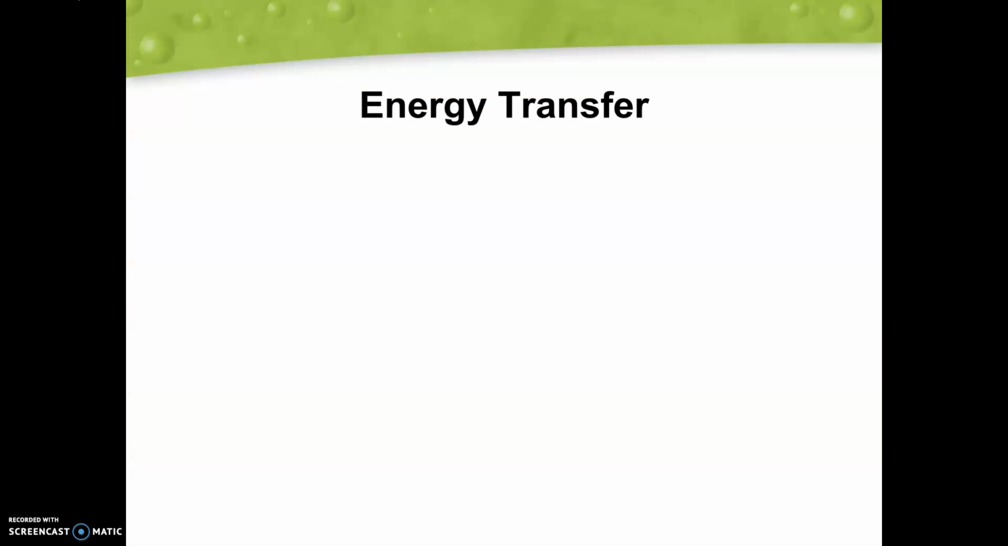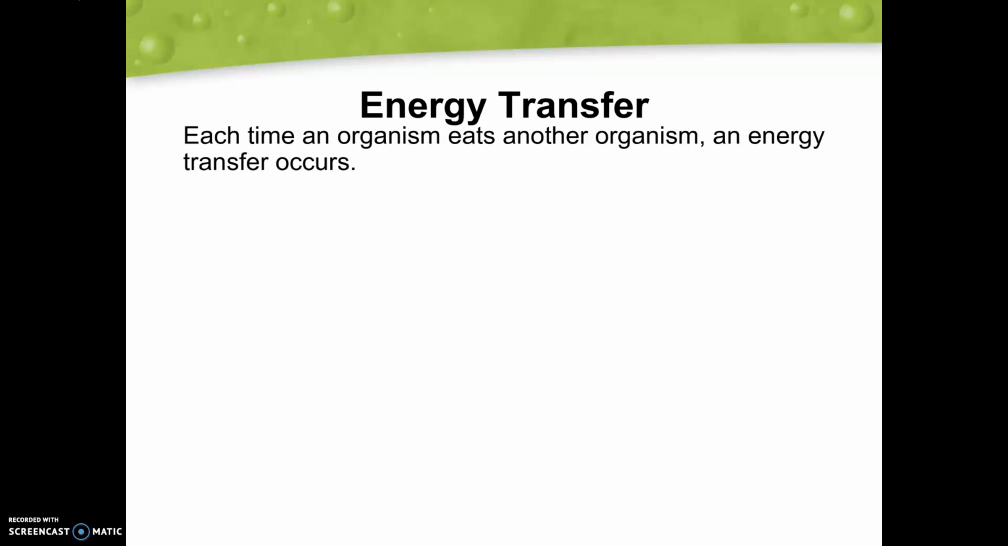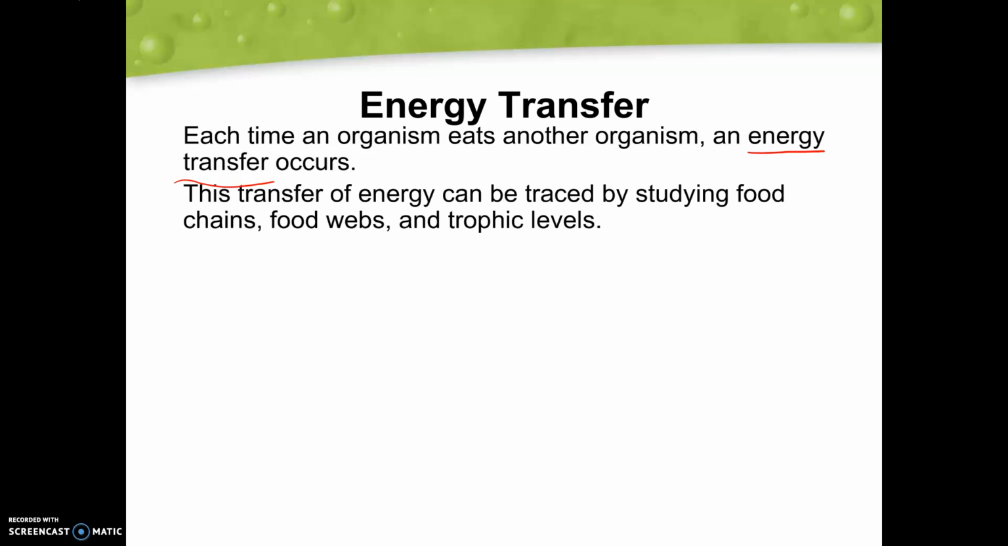So let's talk a little bit about this energy transfer here. So each time an organism eats another organism, some sort of energy transfer is going to occur. So whether that be herbivores to carnivores, or herbivores getting their energy from producers. Anytime something is eaten, we can see an energy transfer, but we can also see that with our photosynthesis as well. That energy from the sun is being transferred to the plants and being used to make energy.